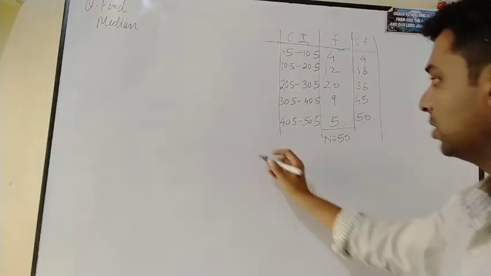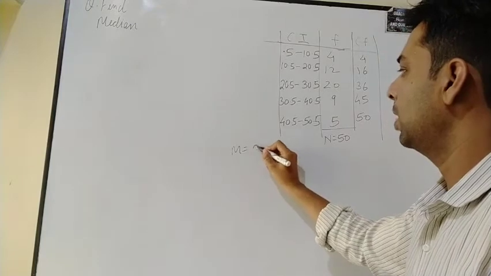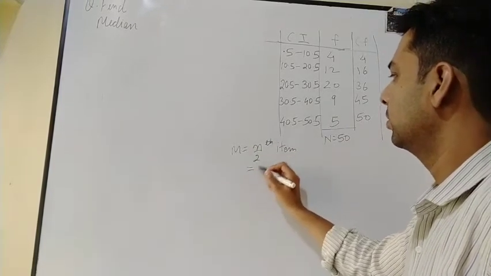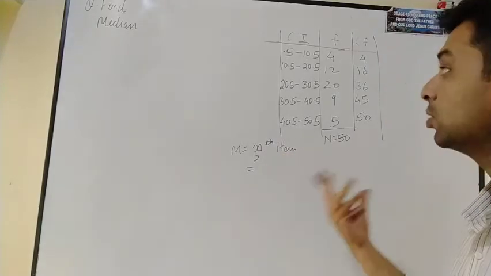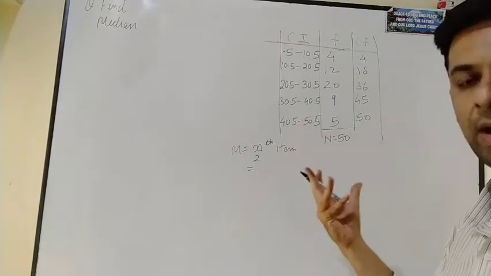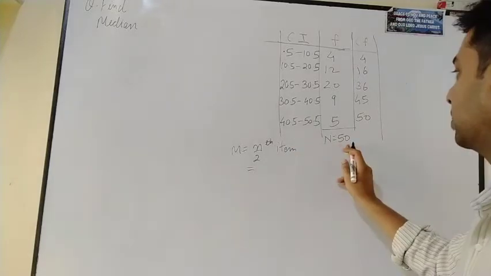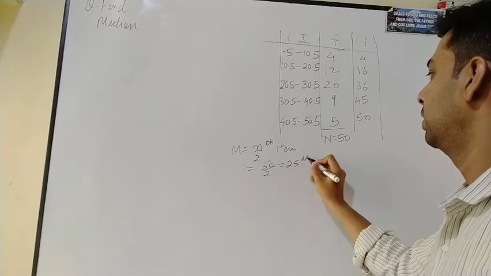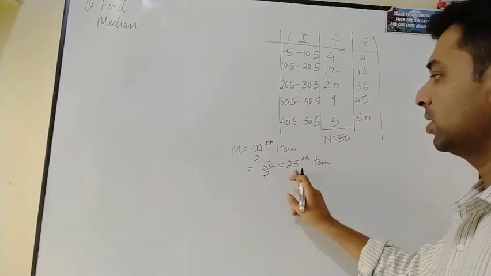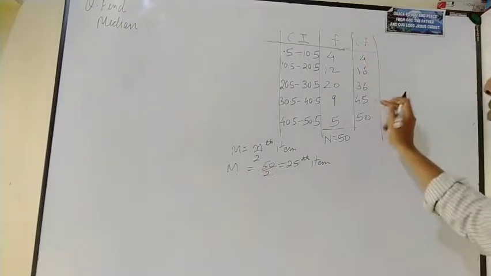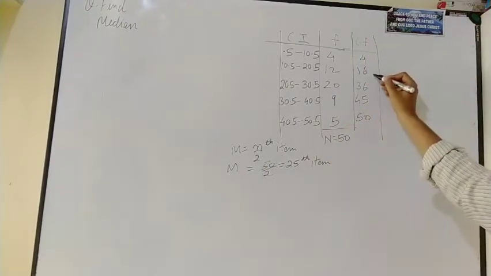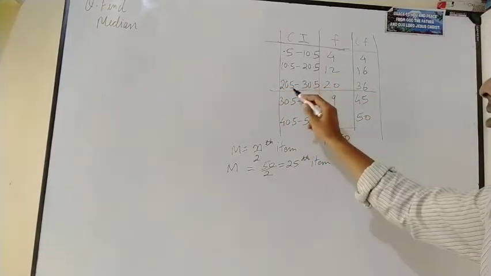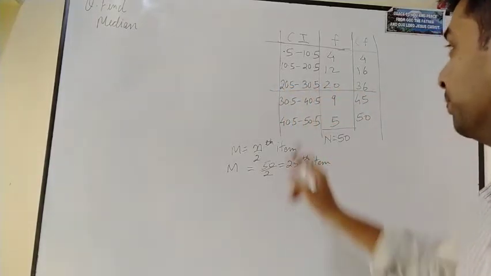Now what do we do? First of all, we will calculate the n by 2th item, so that we know in which group our median lies. So 50 is the total. Write down 50. 50 divided by 2 is the 25th item. Now you will have to search for this item in the cumulative frequency. This is smaller than 25, this is also smaller, this is not it. So mark this one. This is where your median lies, between 20.5 and 30.5.